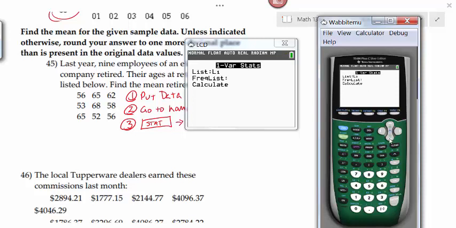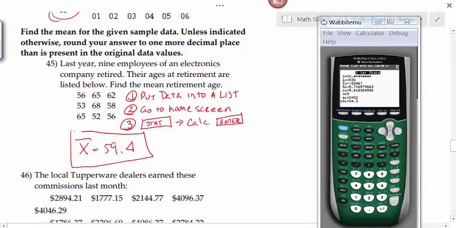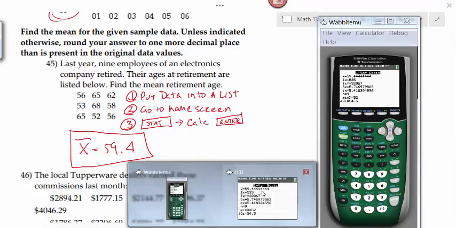I've got my data in list 1. I don't have a frequency table, so I leave that blank, and then I hit enter for calculate. My mean then would be right here. This would be 59.4. Is that the only way I could have found the mean on my calculator?